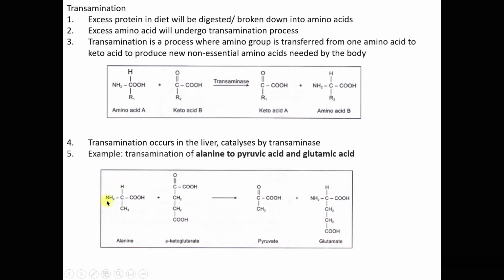Can you see how this amino group from alanine is transferred to the alpha-ketoglutarate, which is a keto acid? The NH2 will be transferred here, and this is what you get, glutamate. And then the oxygen from the alpha-ketoglutarate will be shifted here in the alanine, so this is what you get, pyruvate.